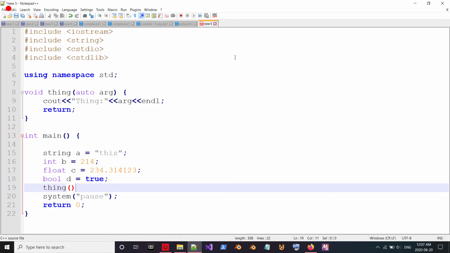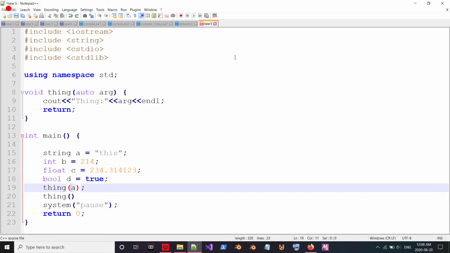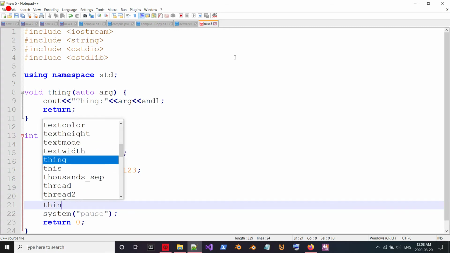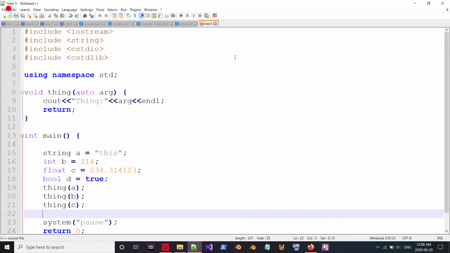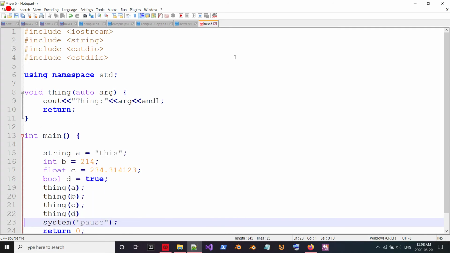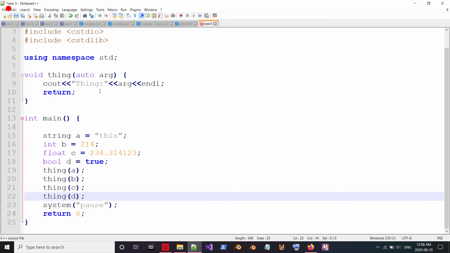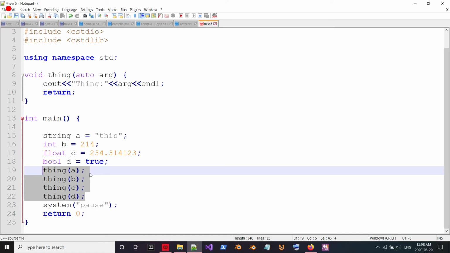I'm going to pass a into thing, and I'm going to pass, I don't know, b into thing. I'm going to pass c into thing, and then I'm going to pass d in. And this, my friend, is why auto is my favorite operator of all time. The compiler, when it goes through all this, is going to decide that auto is not one, not two, not three, not four, but all of these things.